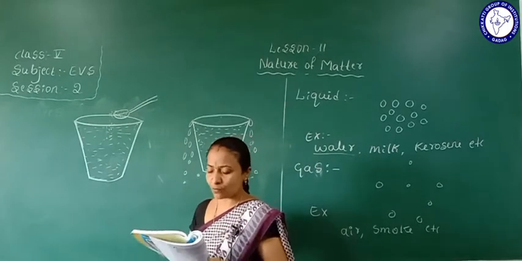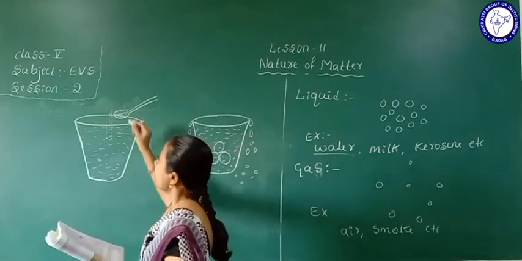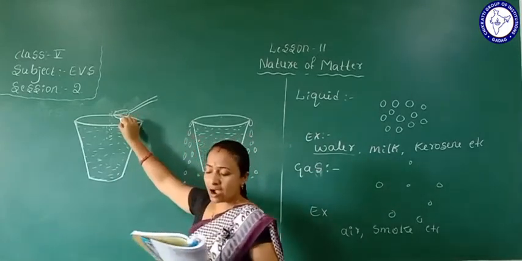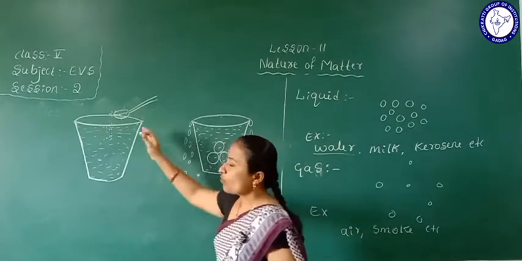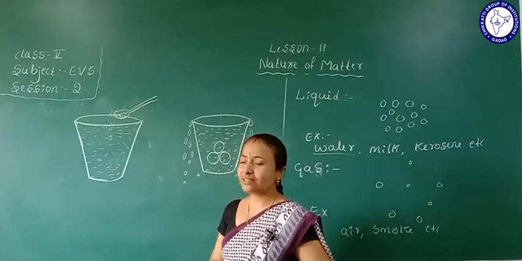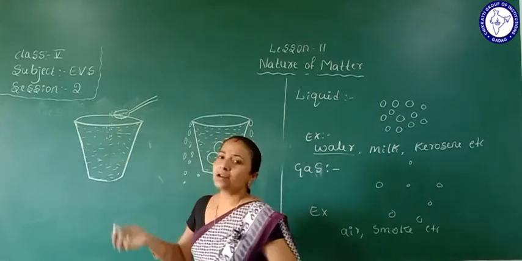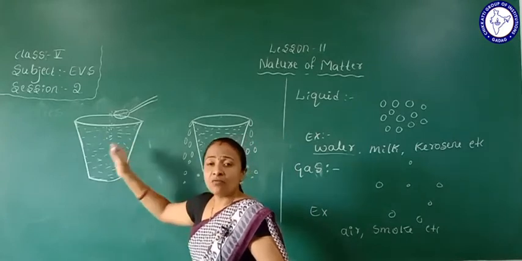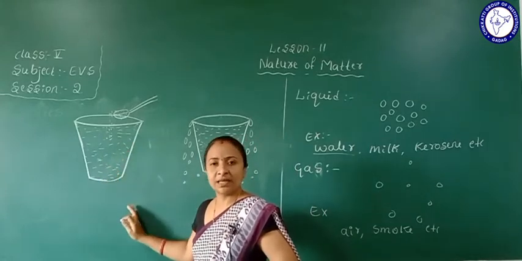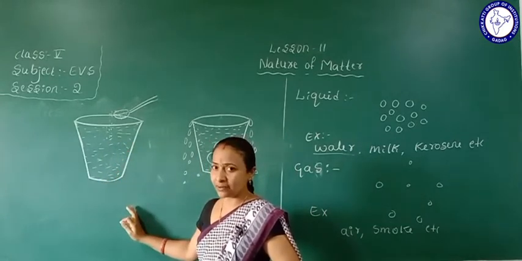Yes, we can observe that the sugar particles combine with water. That's why the water does not spill out. Are you understanding?